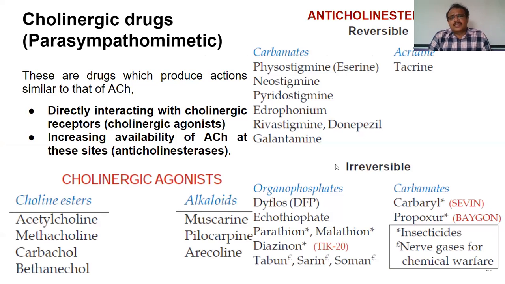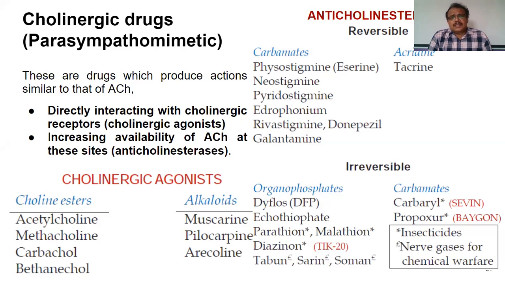Now let's see about the drugs which act on these receptors. Generally, the drugs which stimulate all these receptors which we have discussed are called mimetics, or agonists, because they have affinity and also intrinsic activity. Whereas those drugs which block these receptors are called antagonists.